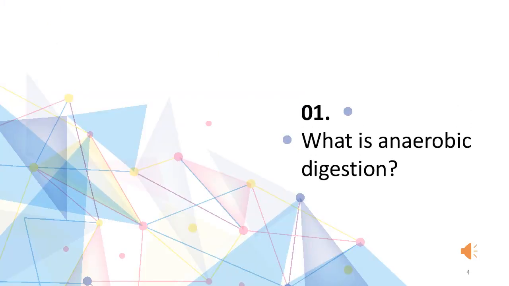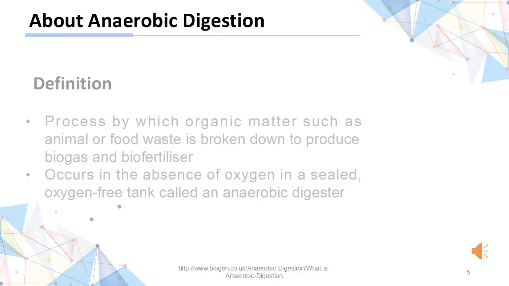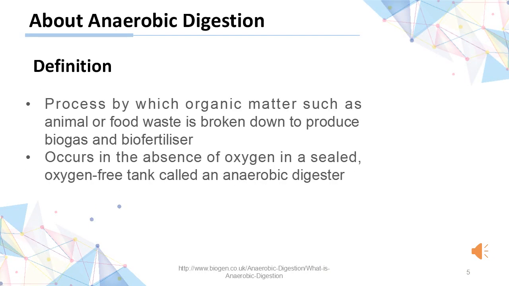Part 1. What is anaerobic digestion? The process by which organic matter such as animal or food waste is broken down to produce biogas and biofertilizer is known as anaerobic digestion. It is a series of biological processes in which microorganisms break down biodegradable material in the absence of oxygen.